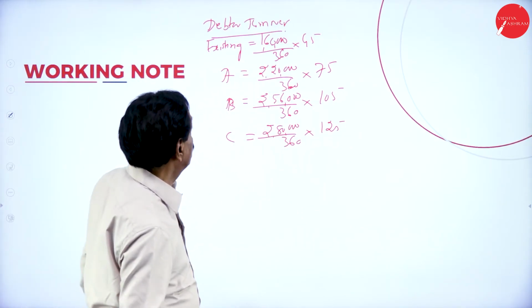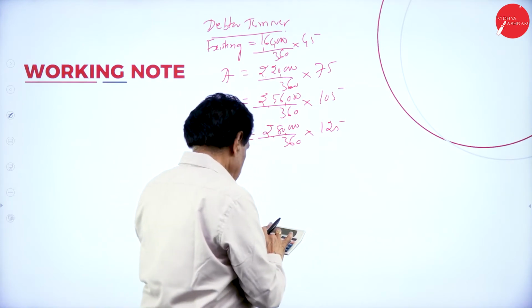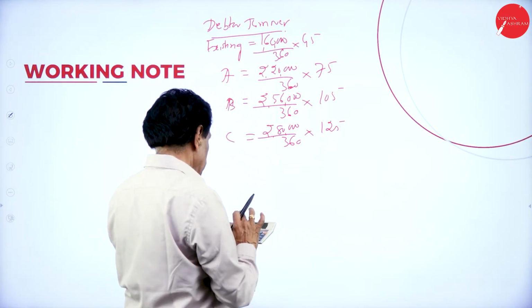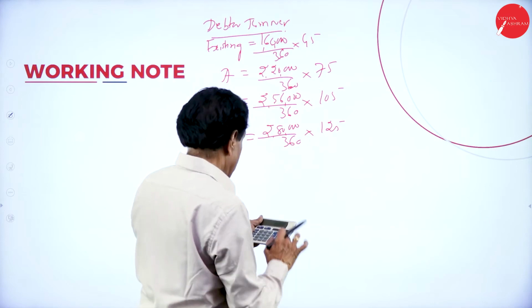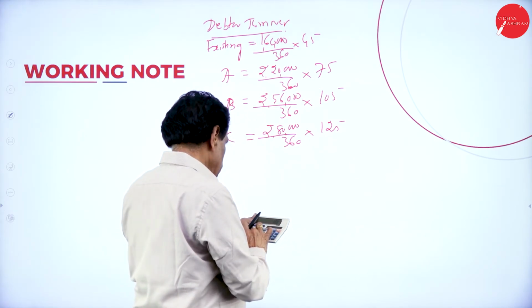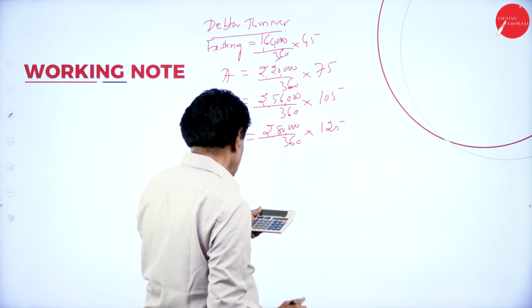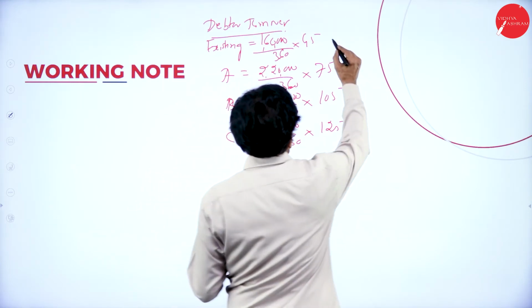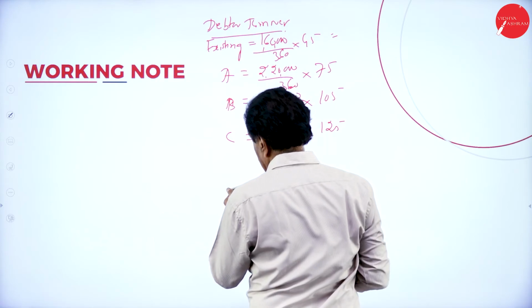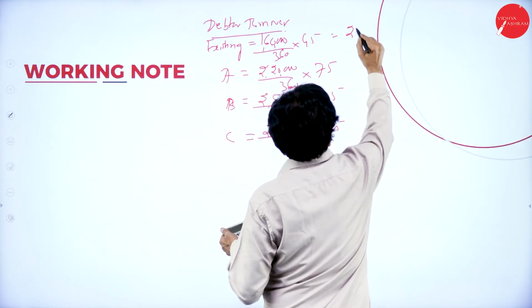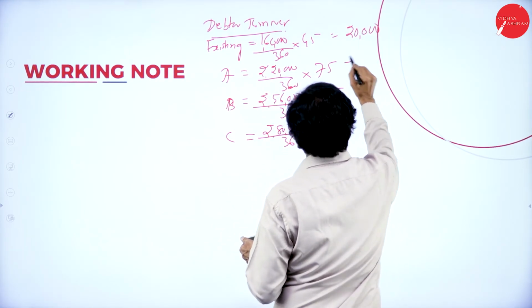Calculate existing 1,60,000 divided by 360 into 45. So 20,000.